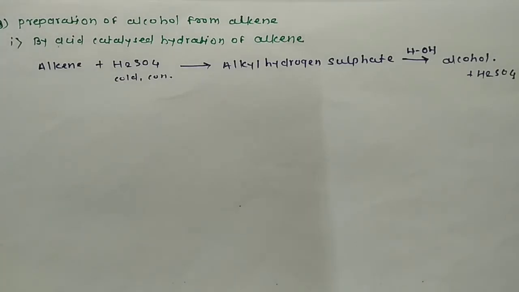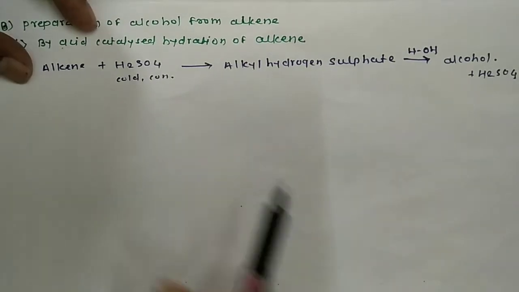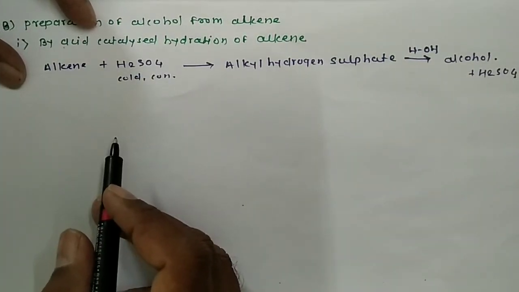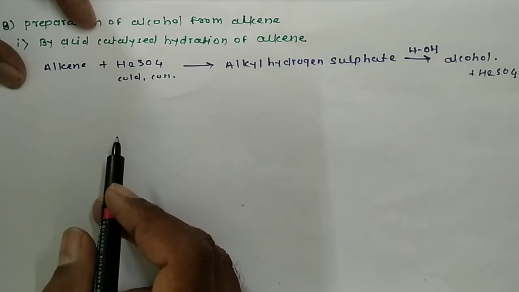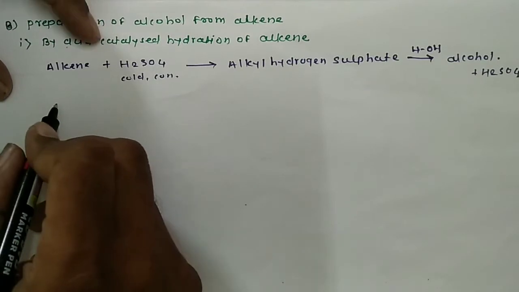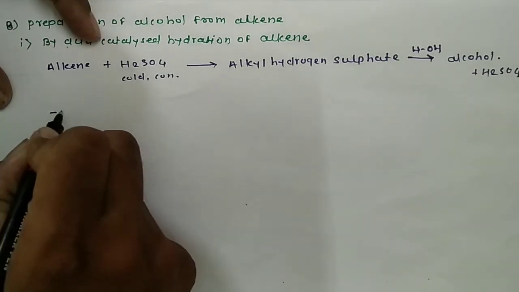It provides the acidic medium for the chemical reaction, and second, it is acting as a catalyst. So it is a hydrating agent as well as a catalyst for the chemical reaction. So addition of this sulfuric acid in case of unsymmetric alkene generally takes place according to Markovnikov's rule. So first we consider here the general reaction.